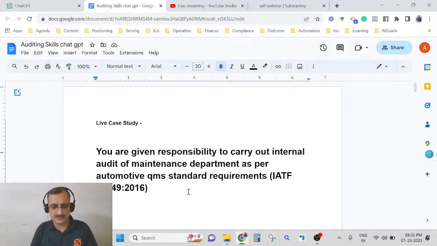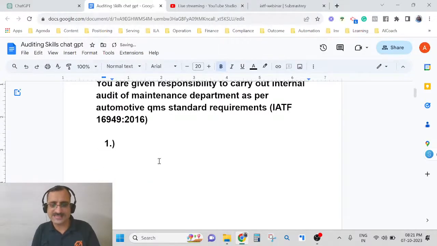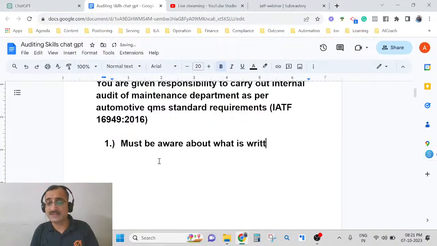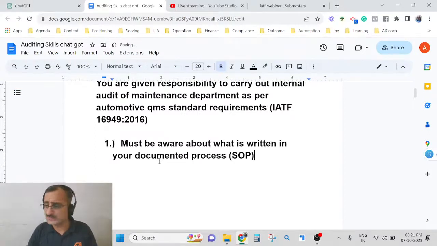So let me write it down. What's the first thing you will do? The first thing you will do is be aware of what is written in your documented process. Documented process is nothing but the standard operating procedure. So what is written in that is something you must be aware of. That's the first thing.